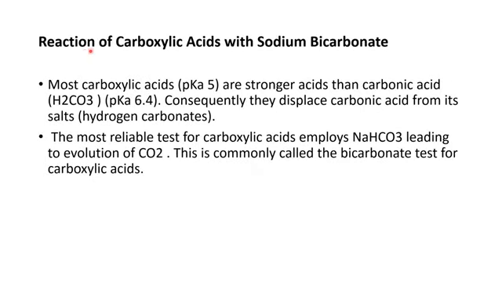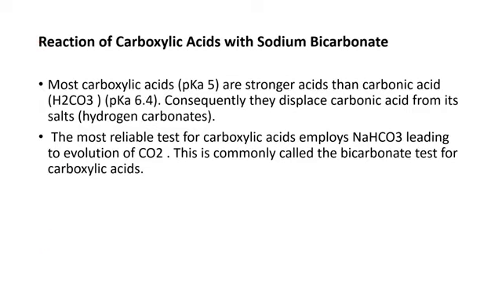Now here is the reaction of carboxylic acid with sodium bicarbonate. We know that carboxylic acid, which has a pKa value of 5, is a much stronger acid in comparison to carbonic acid, which has a pKa value of 6.4. Consequently, we can say that it displaces carbonic acid from the salt, and there will be formation of hydrogen carbonate. The most reliable test for carboxylic acid is to use sodium bicarbonate, which is responsible for the evolution of carbon dioxide. This test is mostly called the bicarbonate test for carboxylic acid.